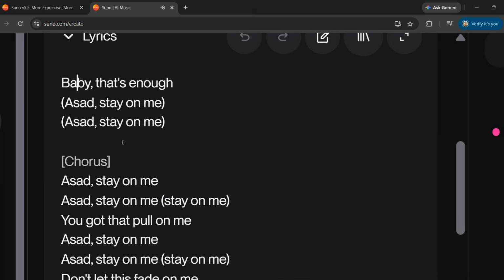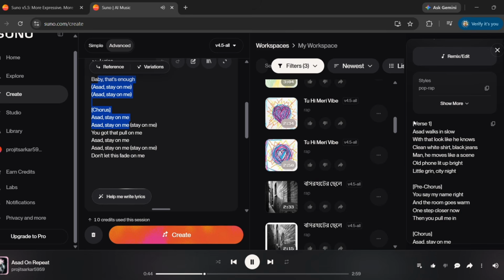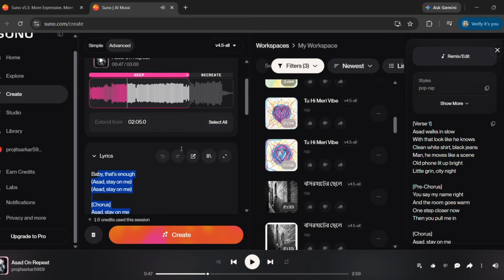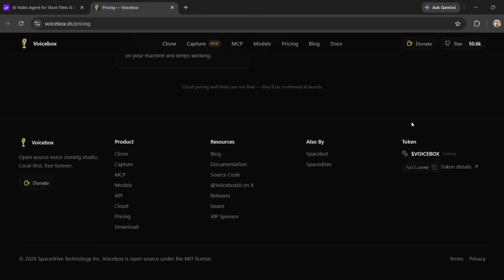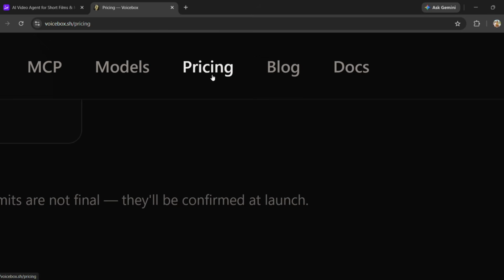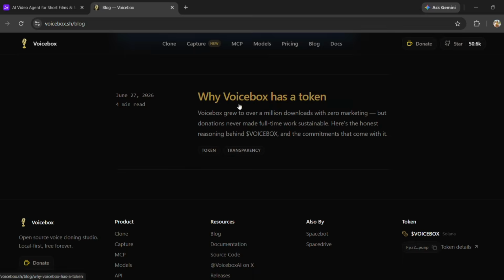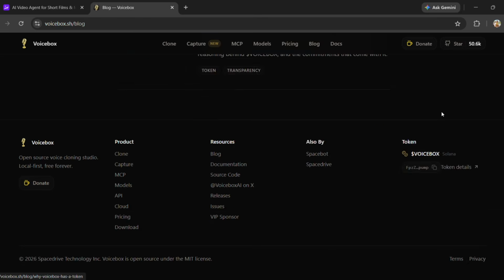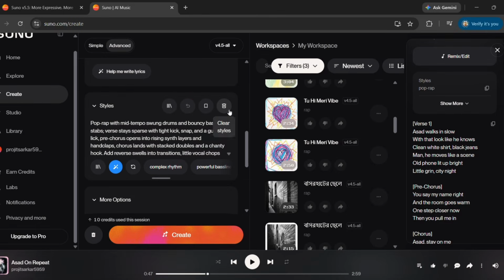Suno can't compete here because it isn't a real-time voice changer. Winner, Voicemod. For AI music, Suno. For real-time voice changing, Voicemod. For song creation, Suno. For gaming and streaming, Voicemod. For music production, Suno. For voice effects, Voicemod. So there's actually no reason to call one universally better. Their purposes are completely different.